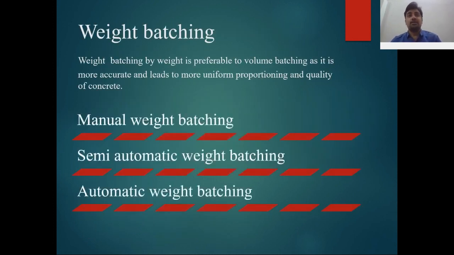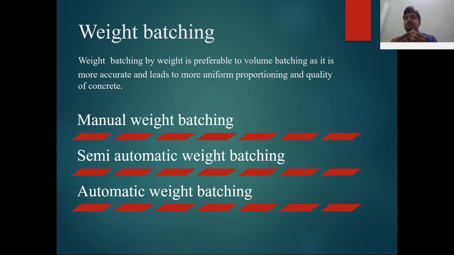Weight batching is preferable to volume batching, as it is more accurate and leads to more uniform proportioning and quality of the concrete. We can use this method in different ways: manual weight batching, semi-automatic weight batching and fully automatic weight batching.